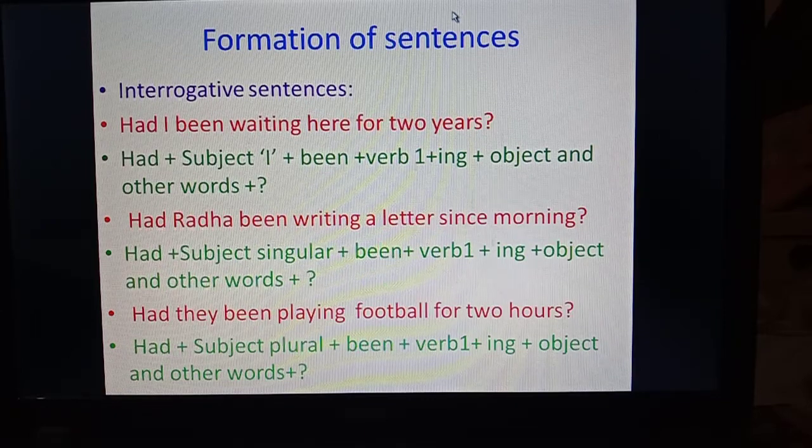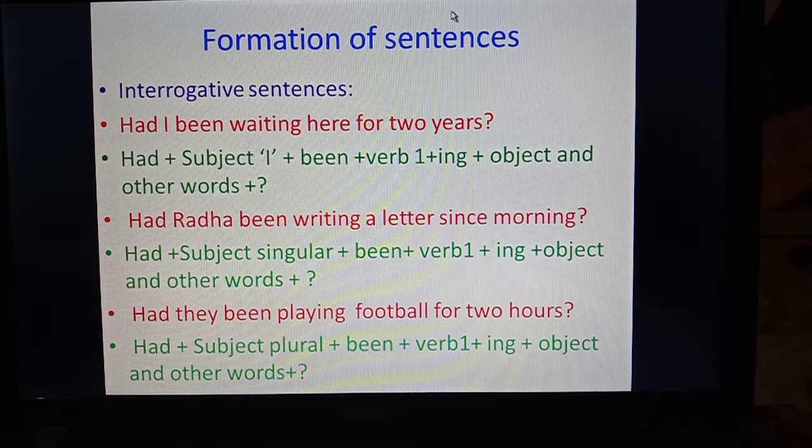Interrogative sentences. So had is again used in the beginning in all the sentences of past perfect continuous interrogative, whether it starts with a plural subject or a singular subject.